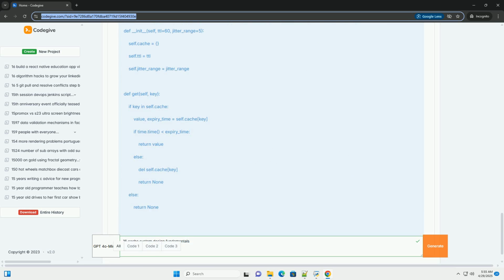Load data on startup: load data from the database or other sources when the application starts. Seed the cache with synthetic requests: simulate user requests to populate the cache. Background refresh: periodically refresh the cache with the latest data.